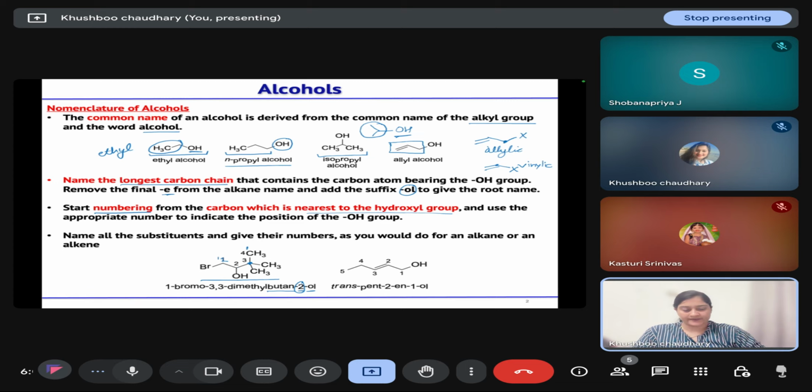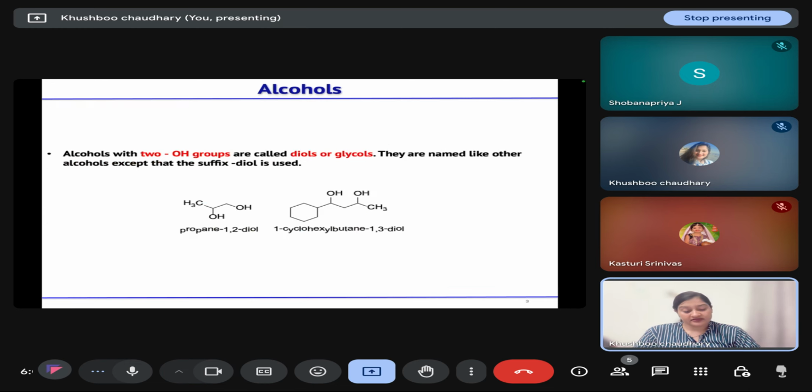Yes, madam. Okay. Then the second example shown here is you have an alkene and you have a hydroxyl group. So we can start numbering from either end, but we will start numbering from the end where the hydroxyl group is. So this is 1, 2, 3, 4, and 5. The name of this molecule, this is a trans alkene, so we will write trans pent-2-en-1-ol. And the e should be eliminated because a vowel is there in the suffix name.